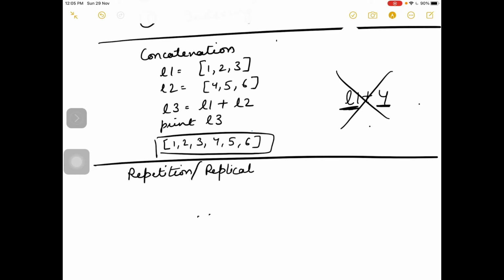If you want to repeat the list items, like suppose L1 has 3 items 10 20 30, and I want to display the items twice, L1 into 2, so the list items will be displayed twice. If you write 3, then L1 will be displayed thrice. So output will be here.